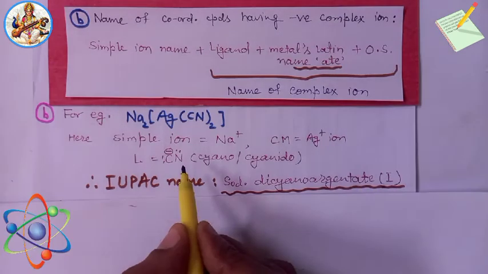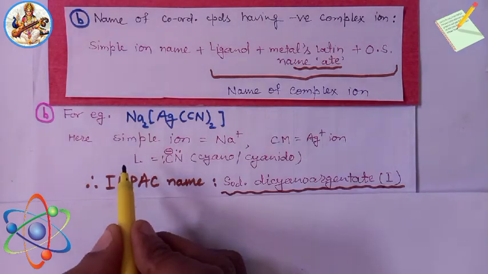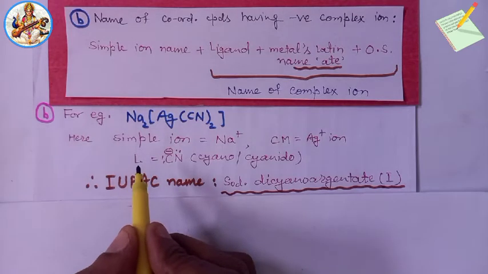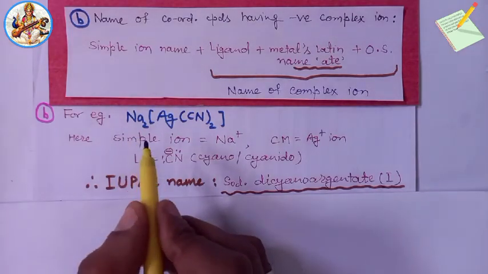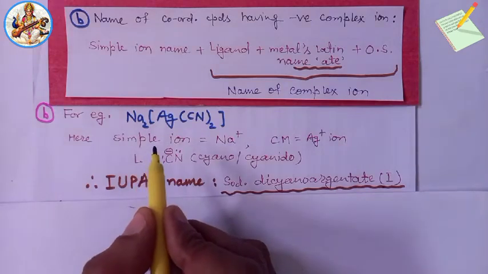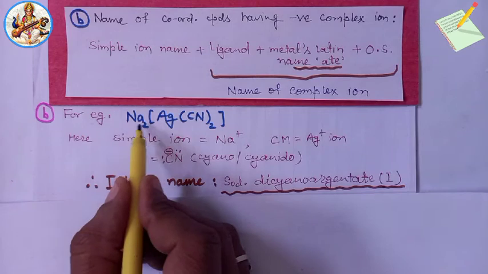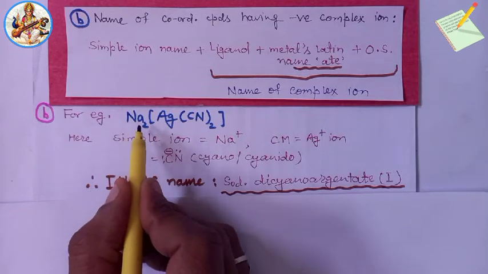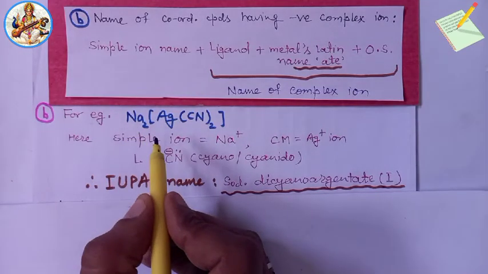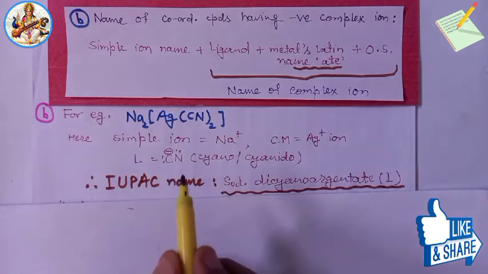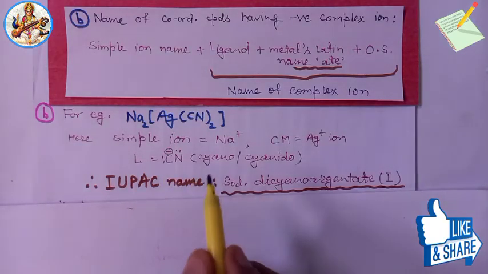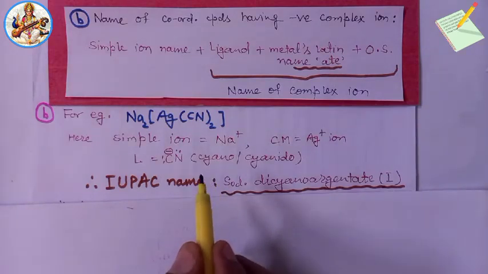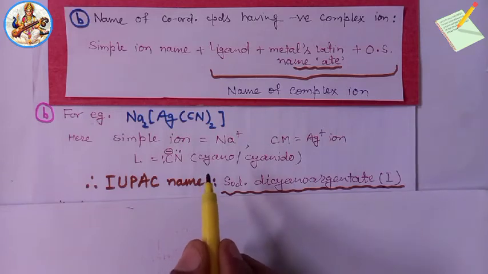So important. Here, one important thing for naming of a coordination compound is that di, tri, tetra, etc. numeral prefixes are not used for counter ions. Therefore, it is sodium, not disodium. Very important. Now next, if more than one type of ligand is present in a complex, then the ligands are named in alphabetical order.